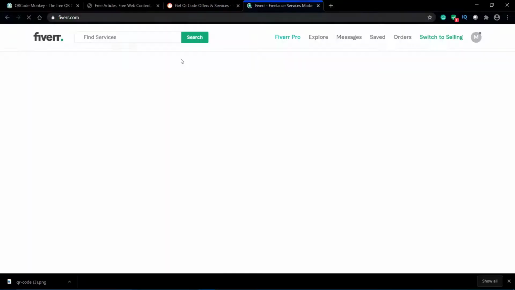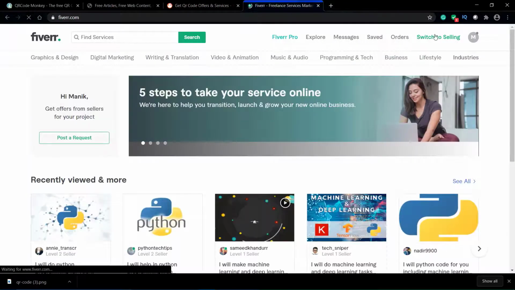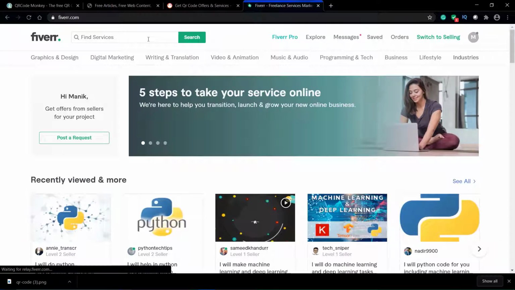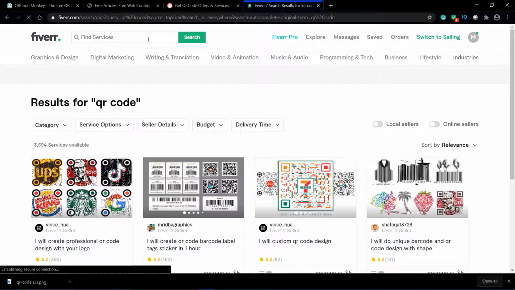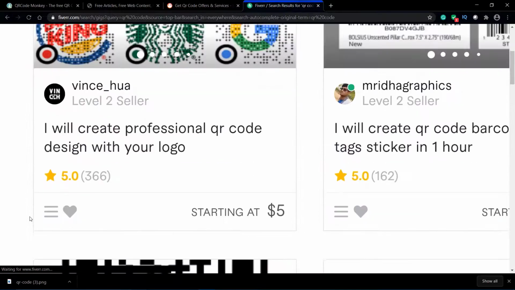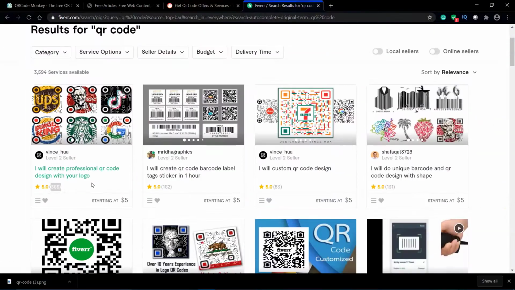Not even this site guys. You just come up here to fiverr.com and search QR code, and you can see how people are actually selling. You can see this person is giving $5 services, and more than 366 people he has offered. He says, I will create a professional QR code using a logo.